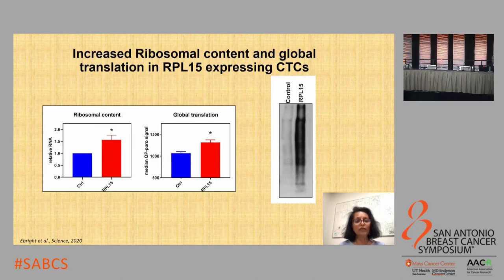led to increased ribosomal content and global translation. We did experiments and found that in fact there was an increase in the ribosomal content in RPL15 overexpressing CTCs compared to the control cells, as well as increased global translation in these cells compared to the control cells.